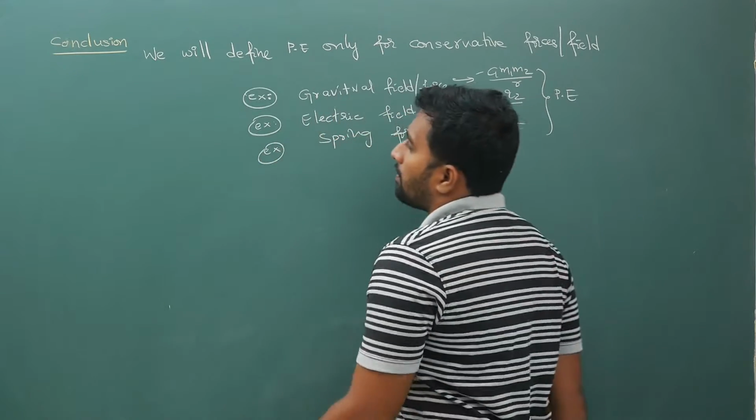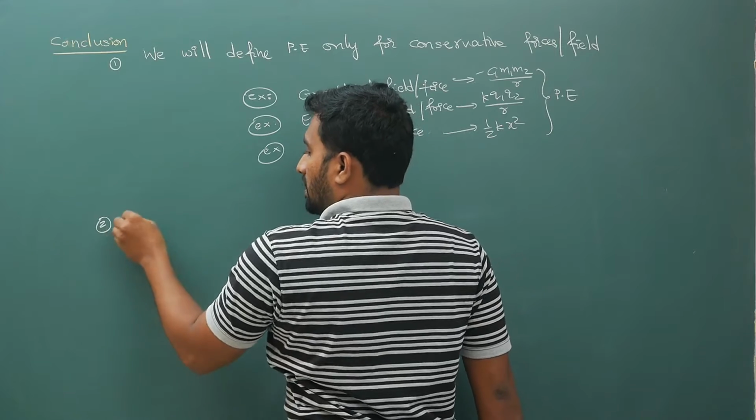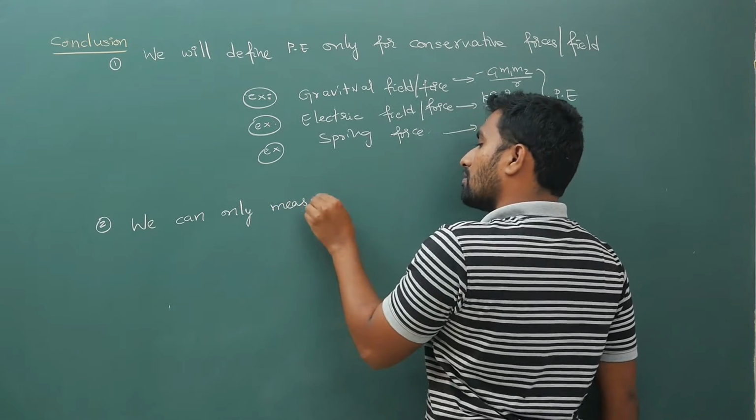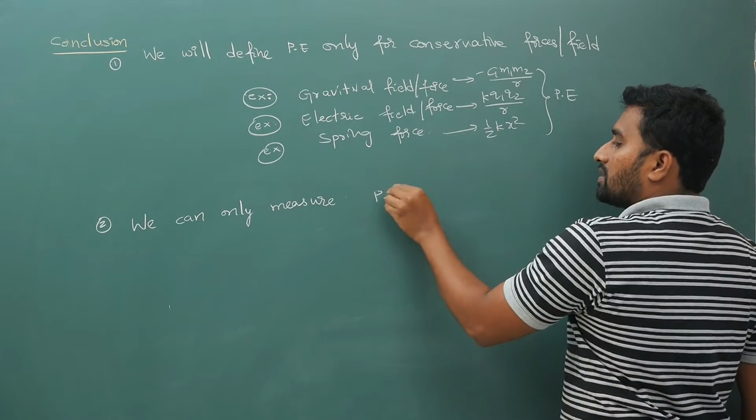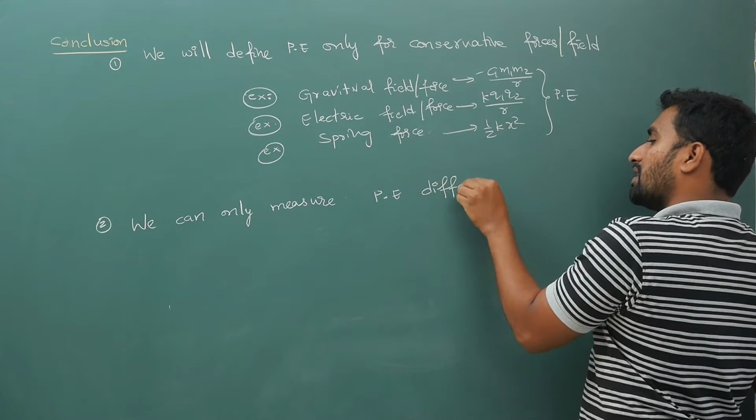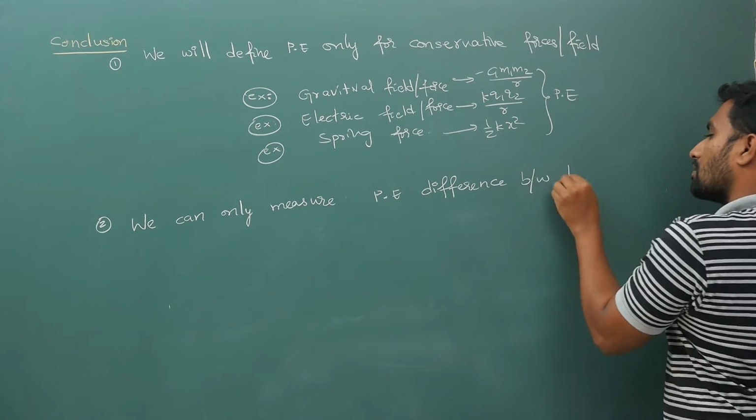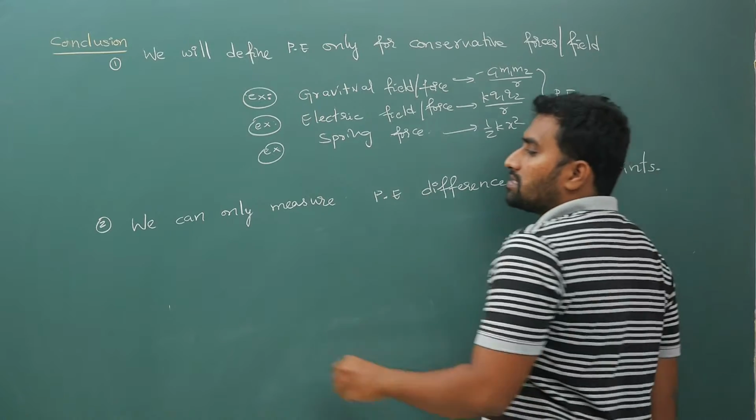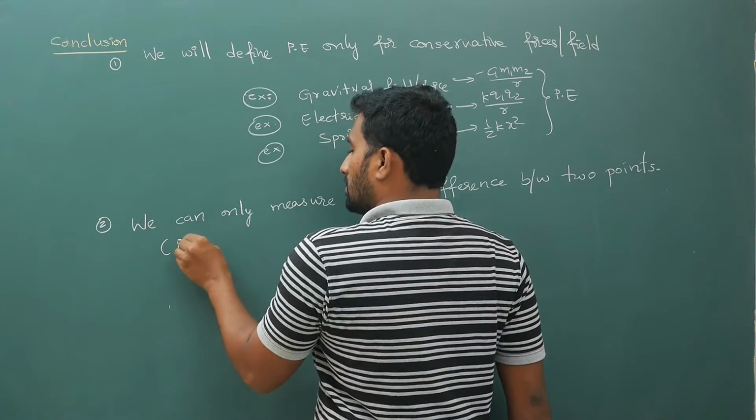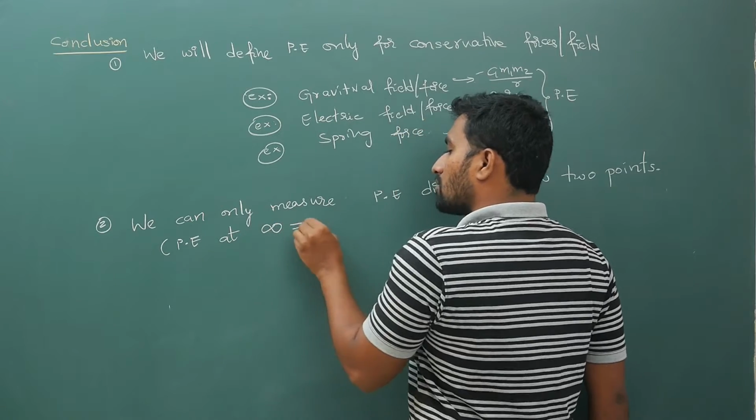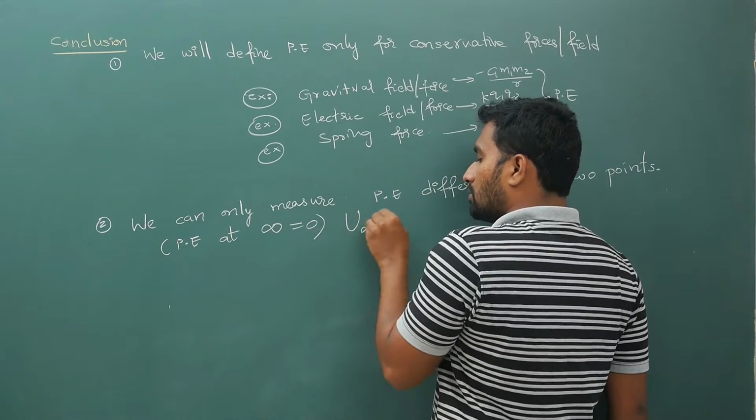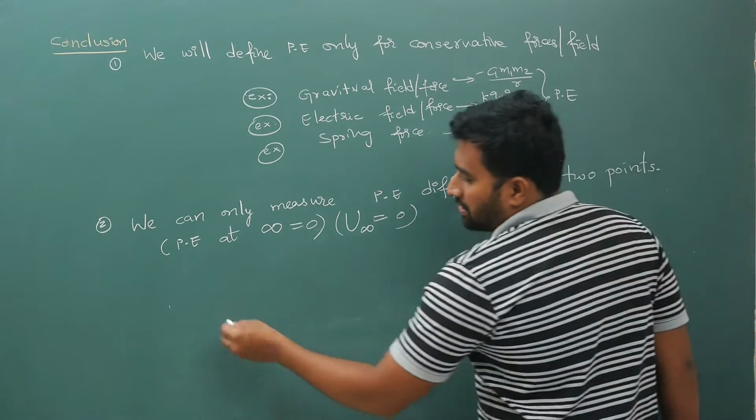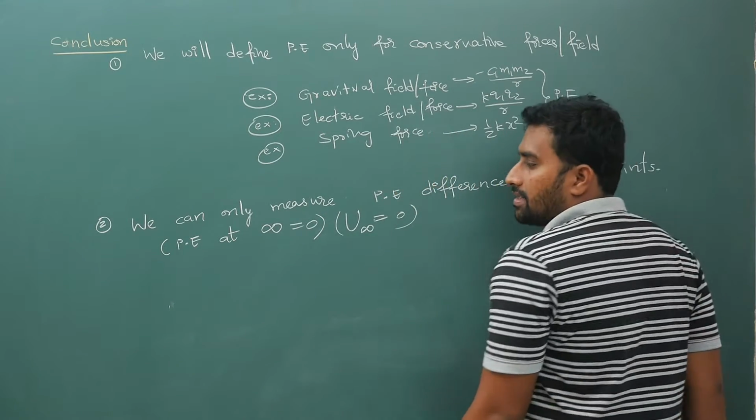Okay, and point number 1, next, we can only measure potential energy difference between 2 points. Okay, right? Potential energy at infinity is 0. Remember this as well. Potential energy at infinity is equal to 0, represented by symbol U. U infinity is 0. Okay, so your potential energy difference between 2 points, I will write it very clearly.